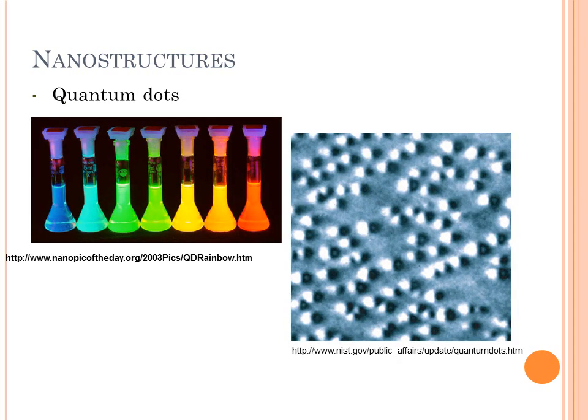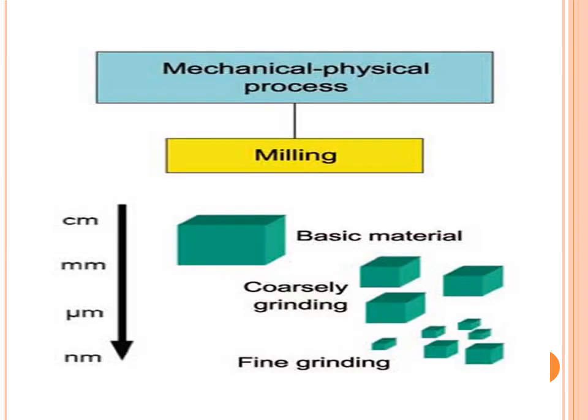This is also one example of nanomaterial, that is a quantum dot. Here also you can see its size. We can't see it with our naked eyes. Its peak is shown. This is nothing but the rainbow of the quantum dot.